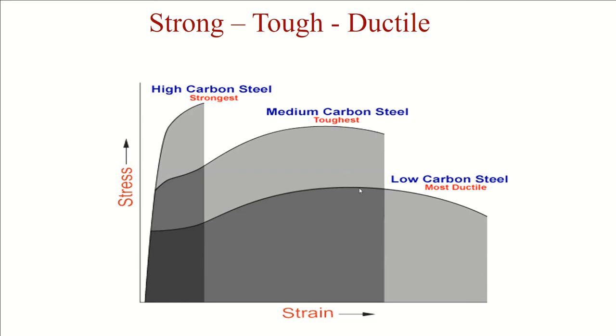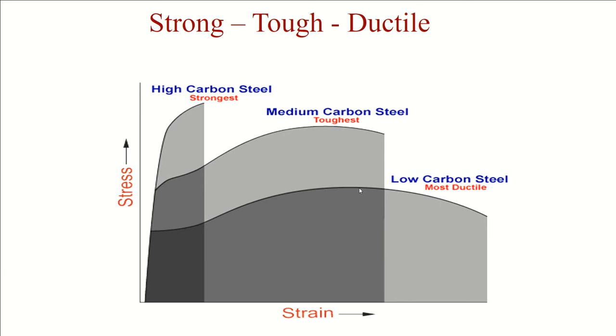You can give any name to this. Total energy, work done, work of rupture, toughness, these are all one and the same thing, and they are different from the strength of the material. Strength is simply the load required to break the material.